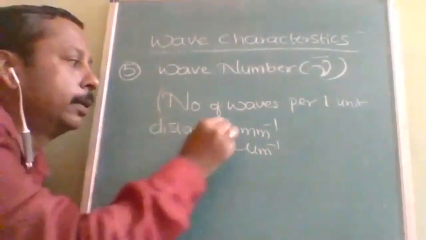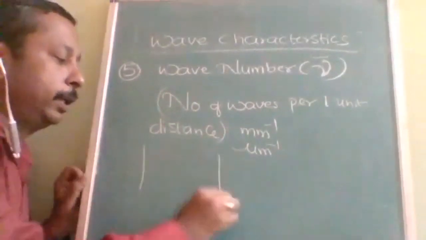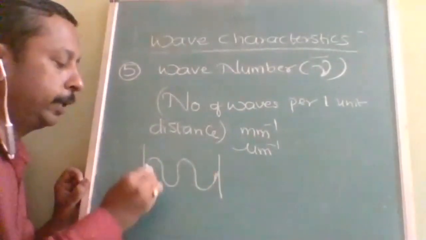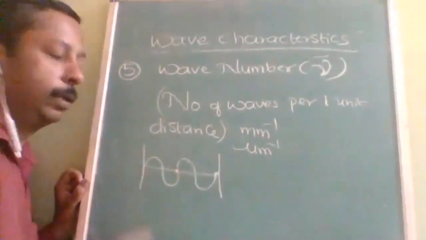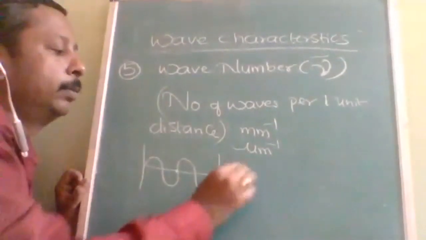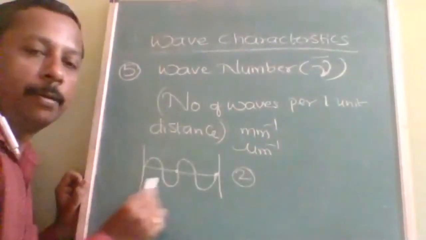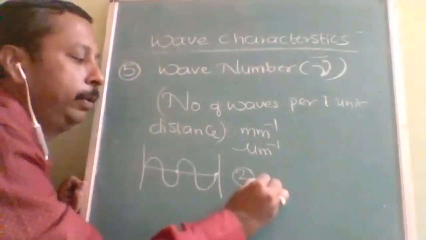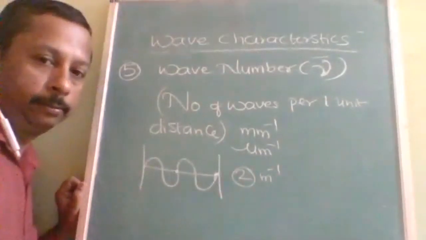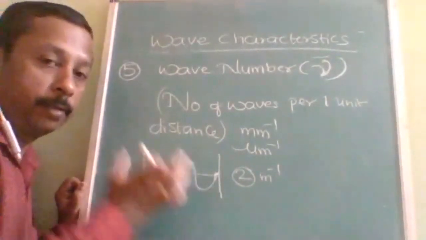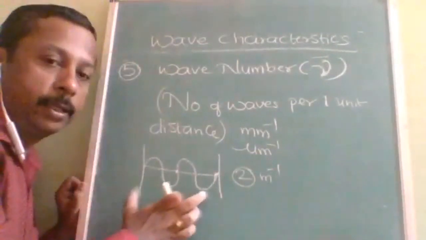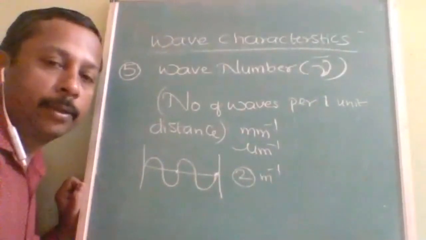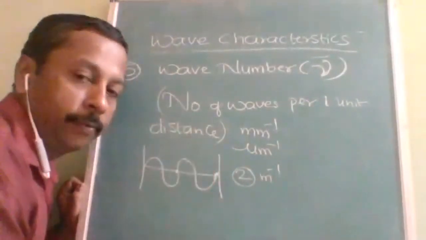First definition, is it understood? So let us take, this is 1 centimeter. In this 1 centimeter, how many waves we can accommodate, from here to here, from here to here? 2 waves. So wave number is 2. So the number of waves accommodated in 1 unit distance. If it is 1 meter, the unit will be 2 meter inverse. This distance is suppose 1 meter. In 1 meter you can accommodate 2 waves. That is wave number. This is one definition along with its diagram.